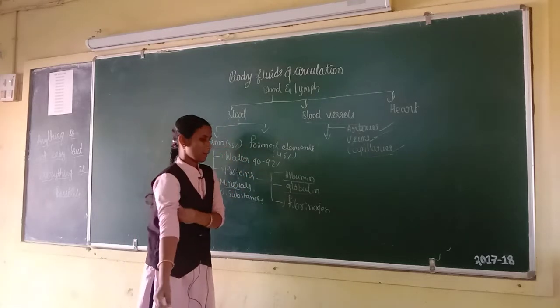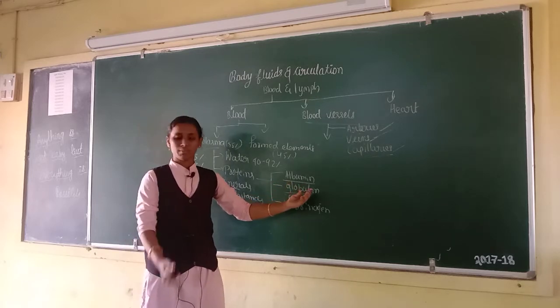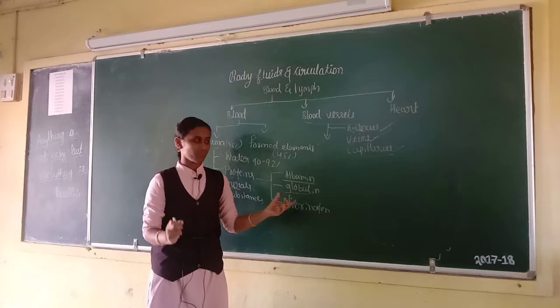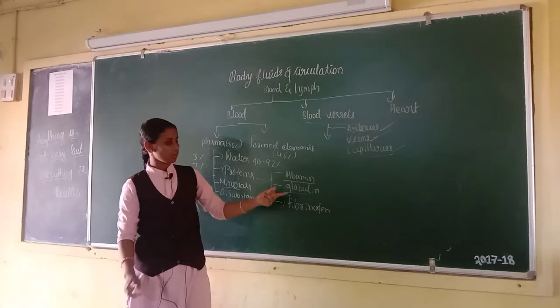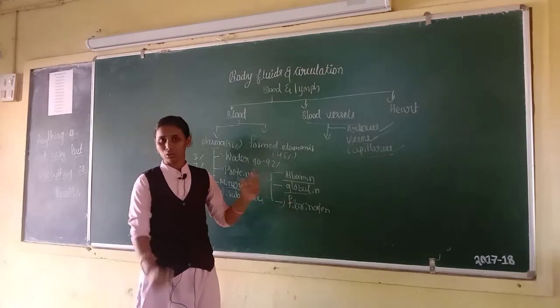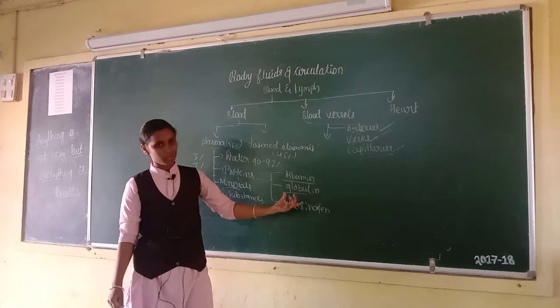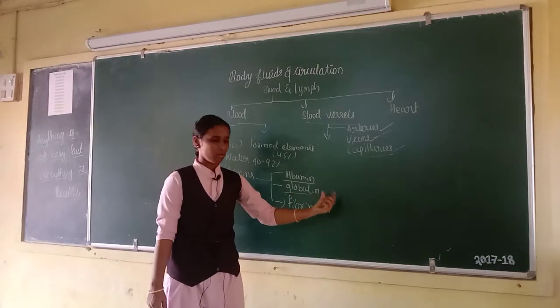Next, globulin. They are involved in the defense mechanism of our body. We classify globulin into 3 major types. First one is alpha globulin, second one is gamma globulin, third one is beta globulin. Gamma globulins are responsible for the immune response of our body.